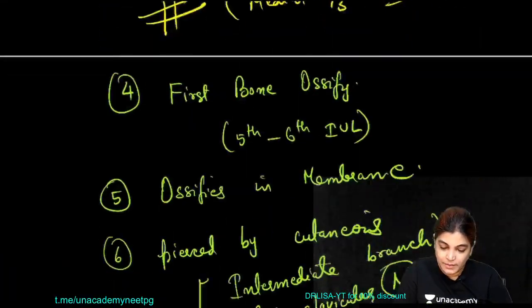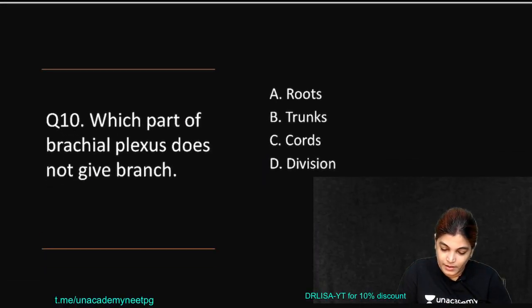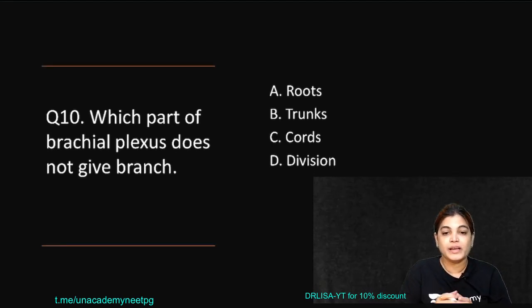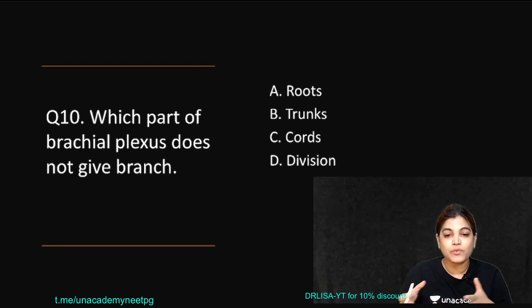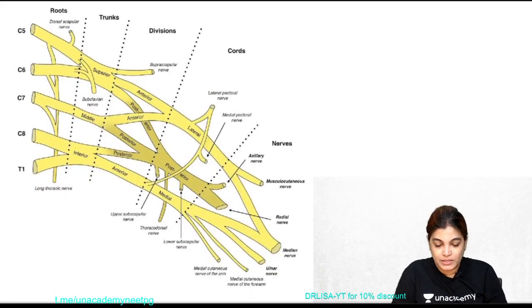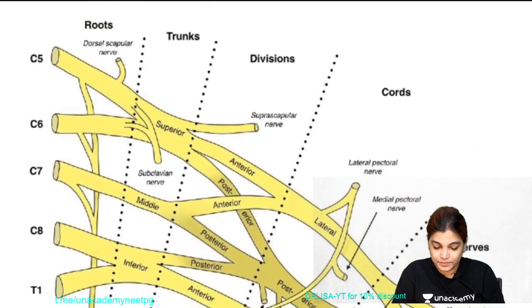Now moving to the next MCQ. Which part of the brachial plexus doesn't give a branch? We have seen here the parts: roots, trunks, divisions and cords. Which of the following parts is not giving any branch? So we will discuss the parts of the brachial plexus, and in short we will see the branches of the various parts. See this diagram, let me just enlarge it.